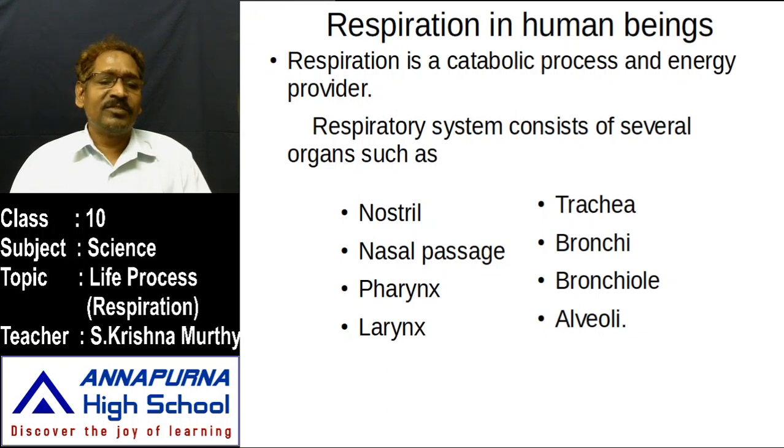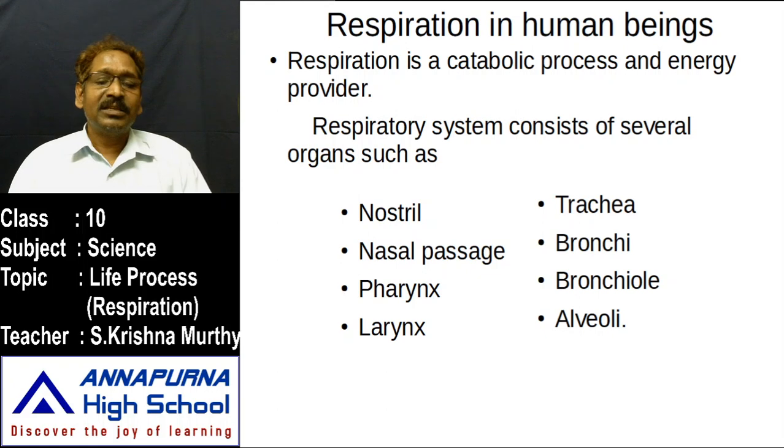Let us observe them. Externally, nostrils are there, one pair of nostrils. This pair of nostrils makes the nasal passage, and the nasal passage enters into the pharynx, the pharynx into the larynx, the larynx into the trachea, the trachea into the bronchi, and the bronchi divide into bronchioles. At the end of the bronchioles are sac-like structures, the alveoli.